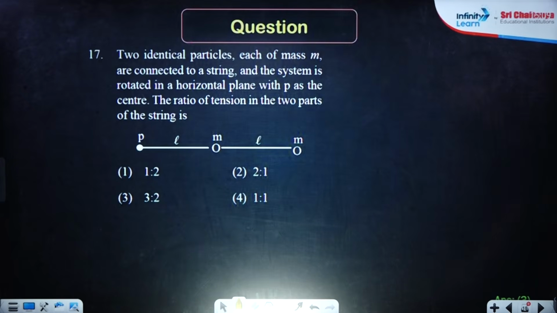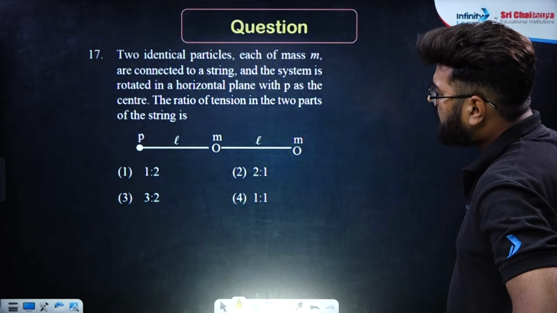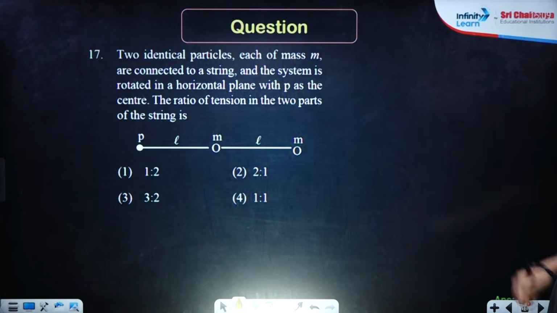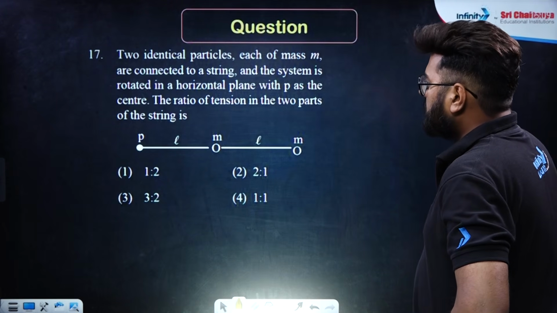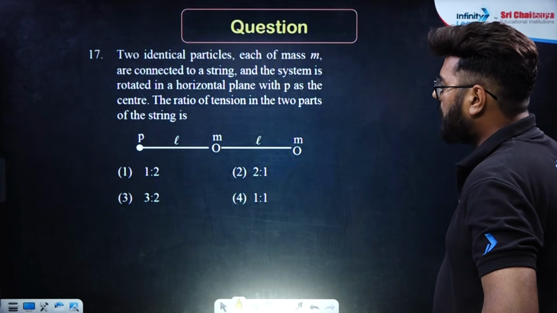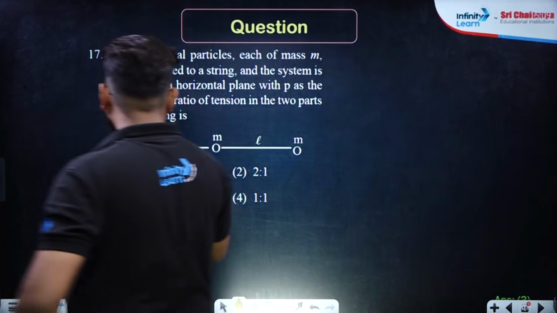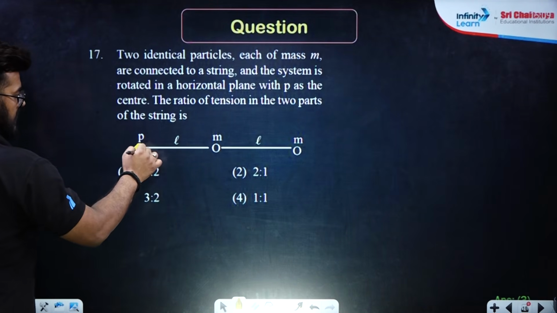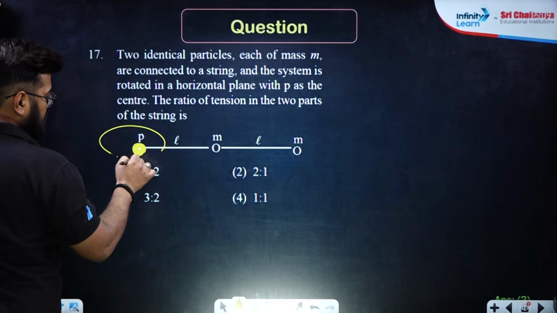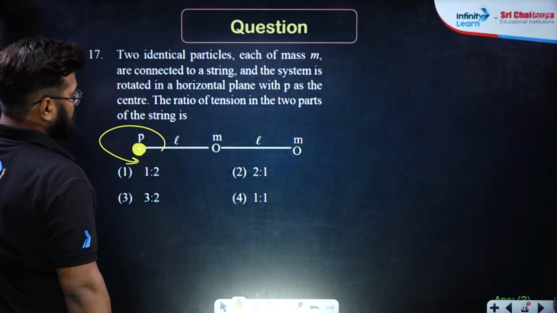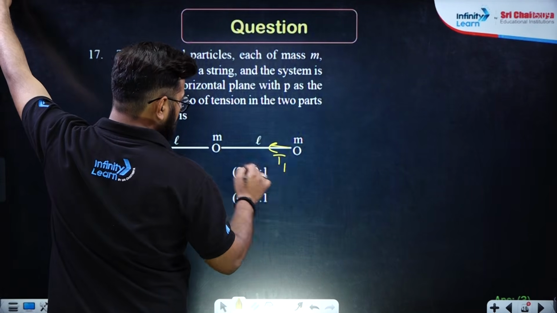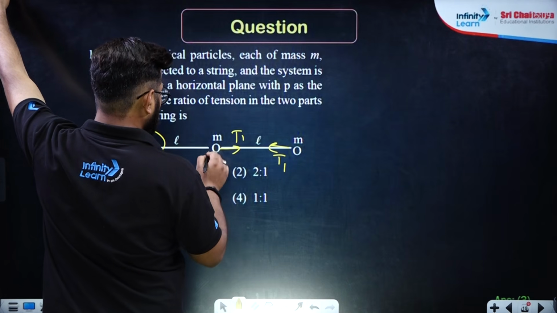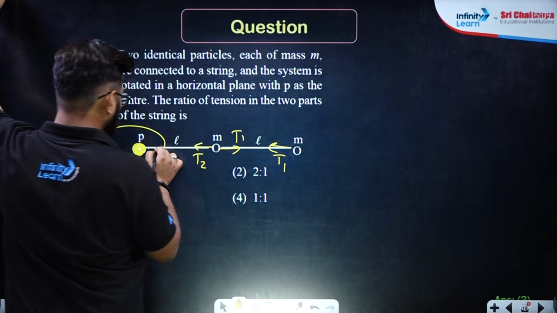Next problem, two identical particles, each of mass small m, are connected to a string, and the system is rotated in a horizontal plane with P as the center of mass. The ratio of tension in the two parts of the string is? Okay, so P is the center, right? And this entire system is being rotated. So the point is, let's say the tension on this is T1, this is going to be T1, and here it will be T2, and here it will be T2, right?